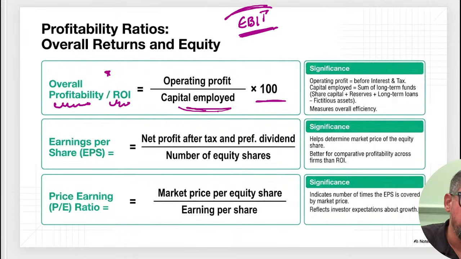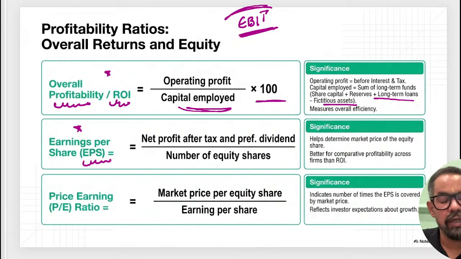Capital employed here is mentioned as the sum of long term funds, share capital, reserves, long term loans minus fictitious assets. Okay? So the money which is contributed by owners as well as the long term loan taken by the company. Then another one we have EPS, earnings per share.